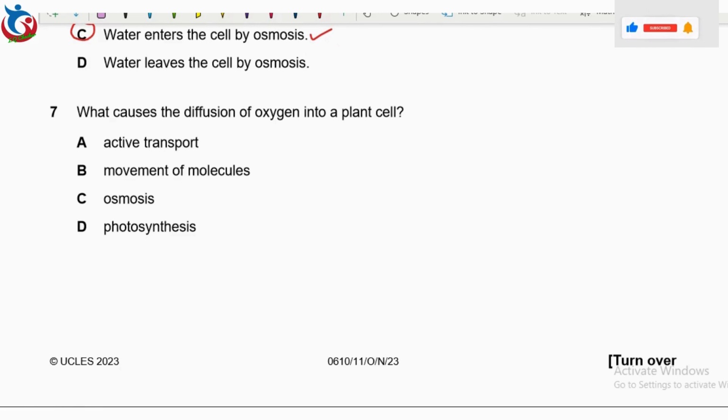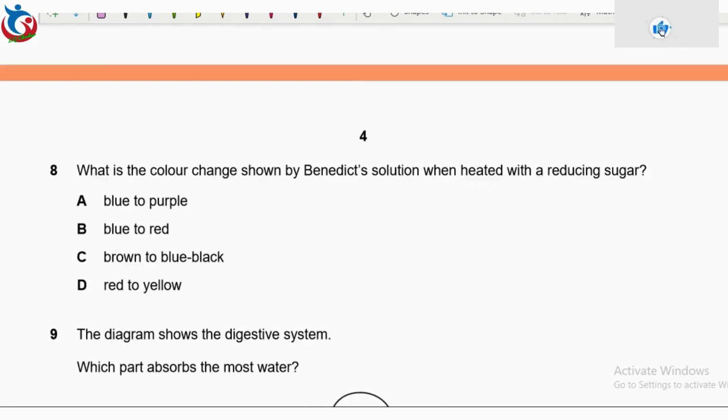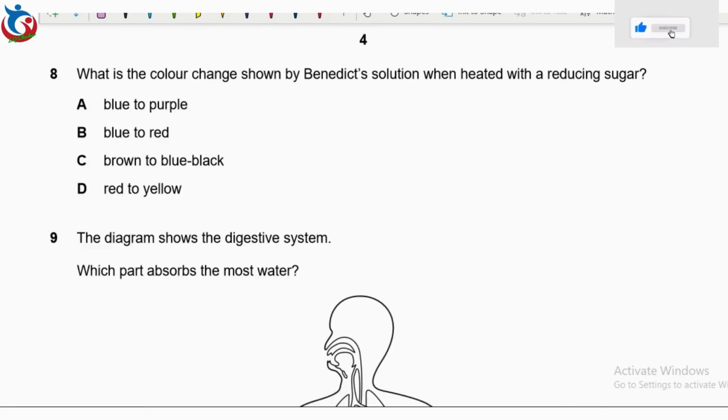Question 7 says, what causes the diffusion of oxygen into a plant cell? Diffusion of oxygen is a result of movement of molecules. It's not by active transport, does not require energy, does not require a semi-permeable membrane, and it's not a result of photosynthesis. This is a result of movement of molecules into a plant cell. Now we'll move straight to question 8.